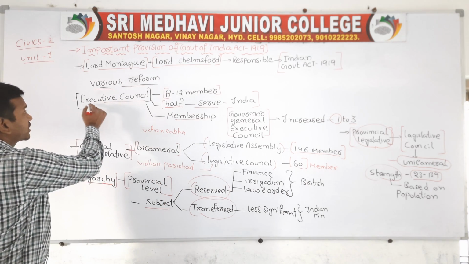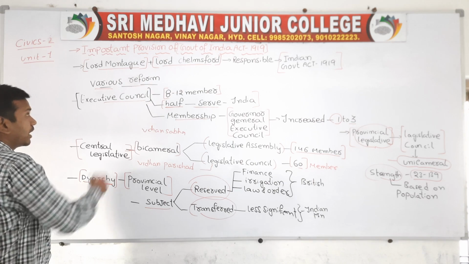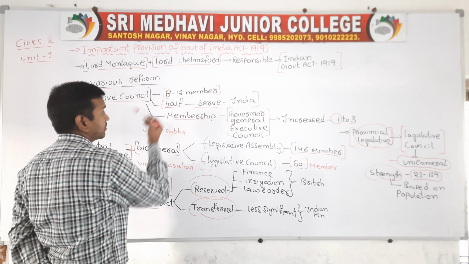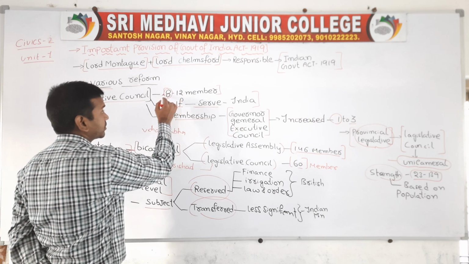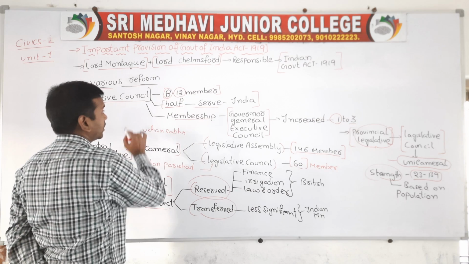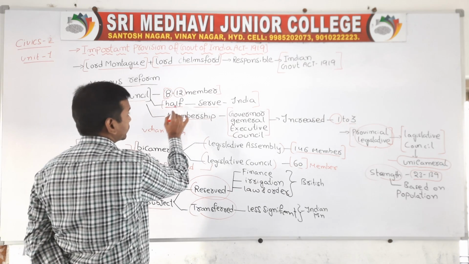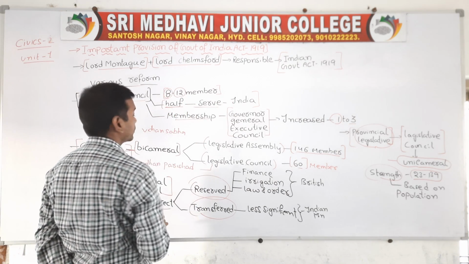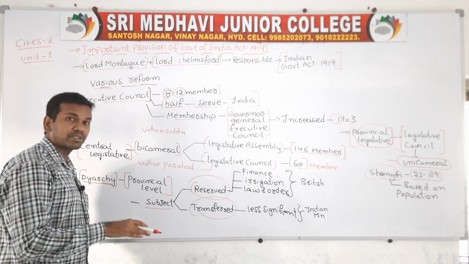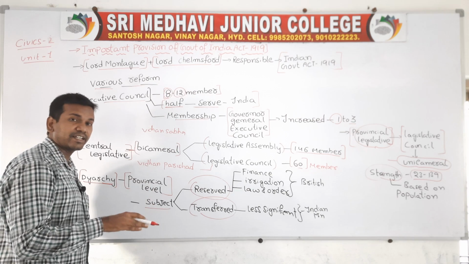So here, if you see the Executive Council, as per the provision of this Act, the Executive Council members have increased from 8 to 12. Initially, the total members in the Executive Council were only 8, but now they have increased to 12. Half of the Executive Council members have to serve in India, as per the Government of India Act 1919.